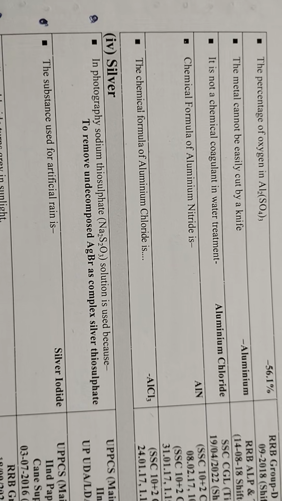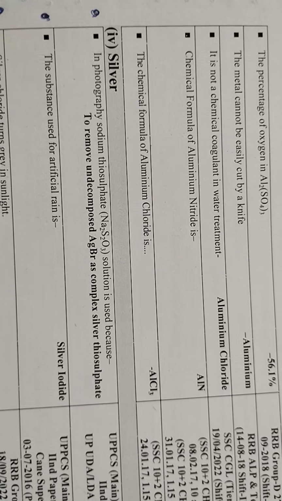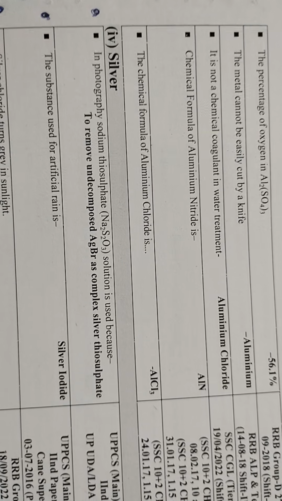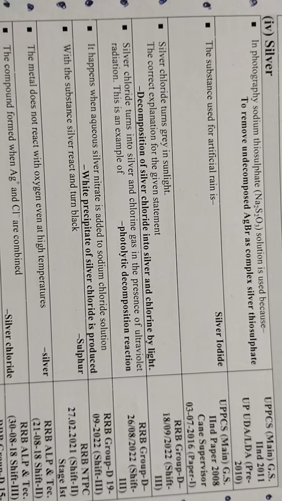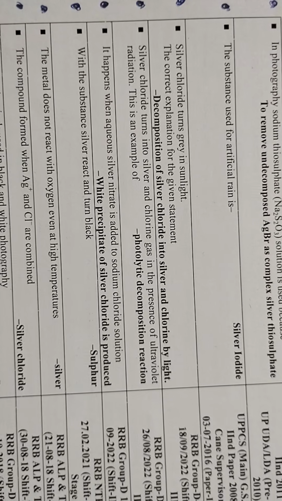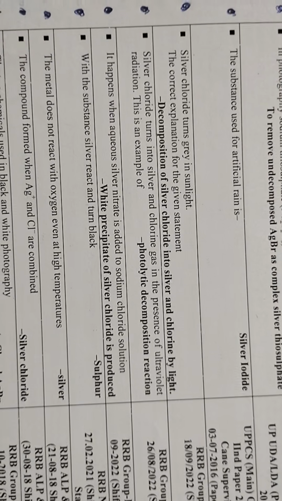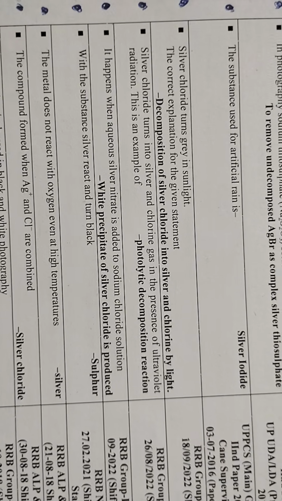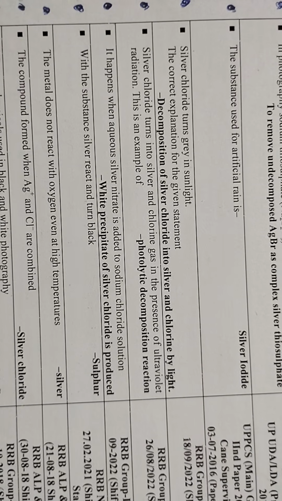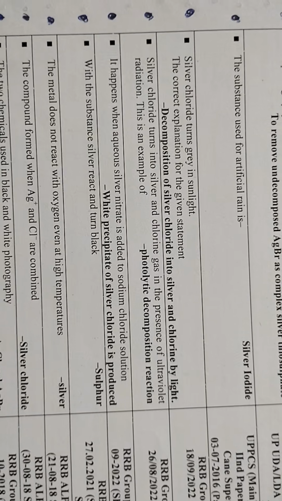In photography, sodium thiosulfate Na2S2O3 solution is used to remove undecomposed AgBr as complex silver thiosulfate. Substance used for artificial rain is silver iodide. Silver chloride turns grey in sunlight. The correct explanation for the given statement is decomposition of silver chloride into silver and chlorine by light.